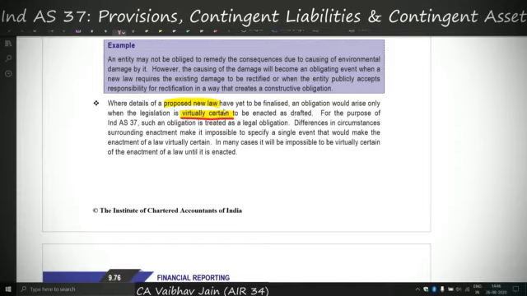Basically, whenever it is virtually certain to be enacted, in that case, we can say that there is a proposed new law for which we might have to make a provision under this Ind AS. So virtually certain is an important word here. If there is a virtual certainty of the enactment, in that case a provision might be required, but if there is no virtual certainty, in that case provision might not be required.